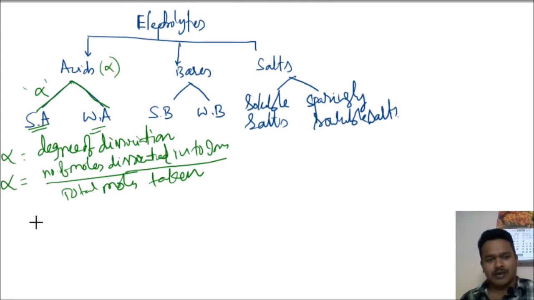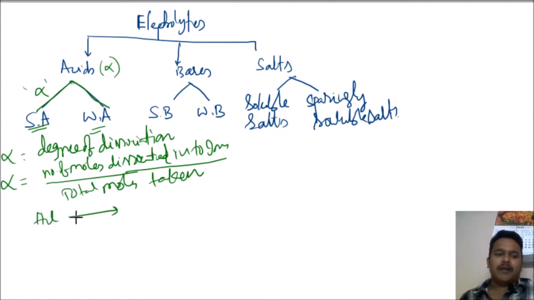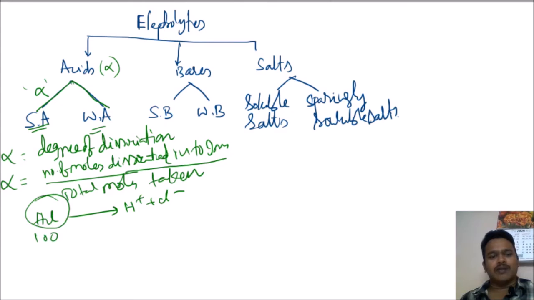For example, for any acid, I am taking HCl, just for understanding. Initially I am taking 100 moles of HCl. At time t equal to 0, there is no ionization.